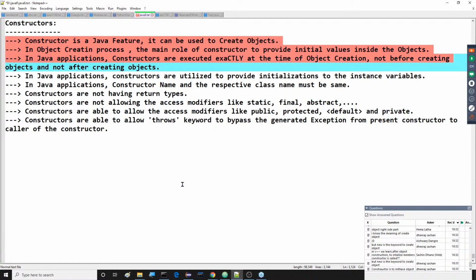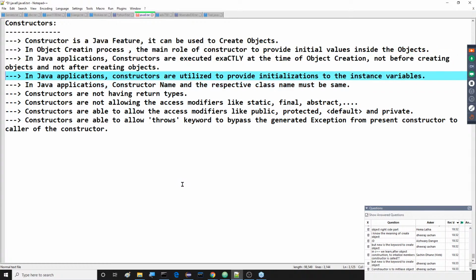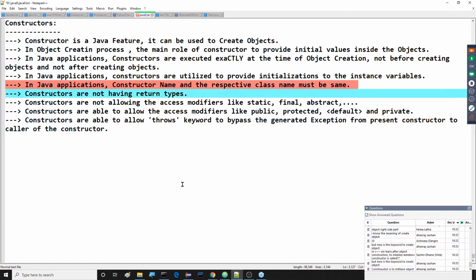In Java applications, constructors are executed exactly at the time of object creation, not before creating objects and not after creating objects. Next one: constructors are utilized to provide initializations to the instance variables. The constructor name and the respective class name must be the same. Must not provide a different name.